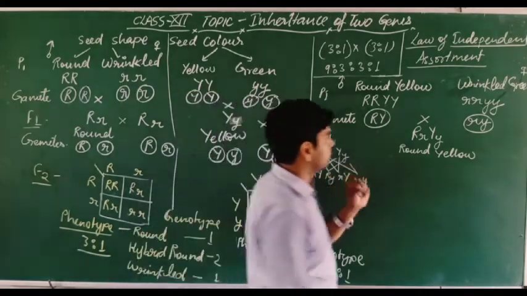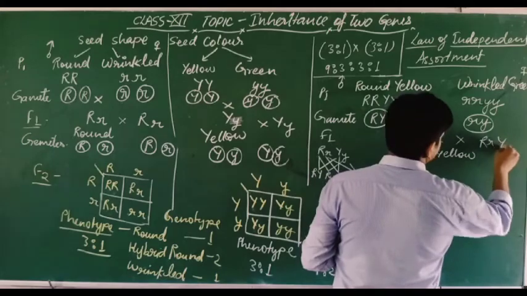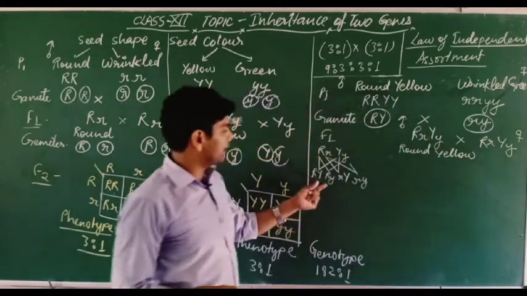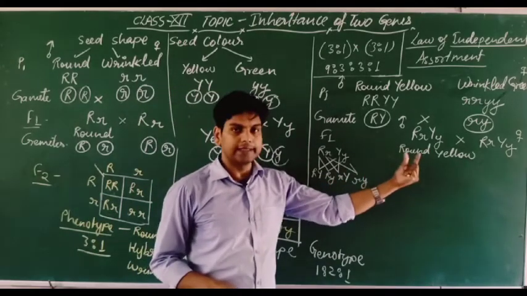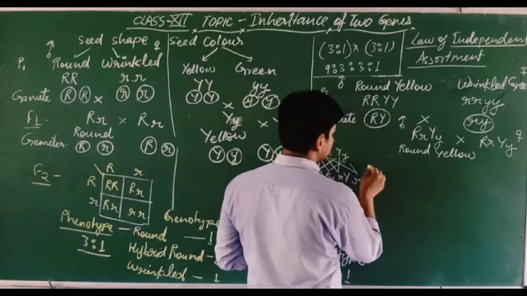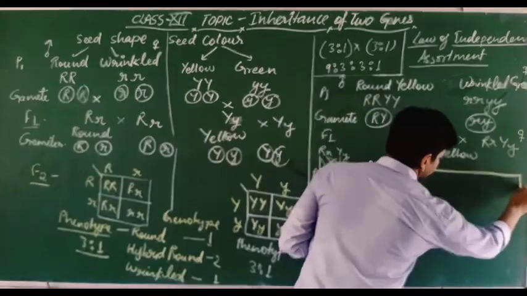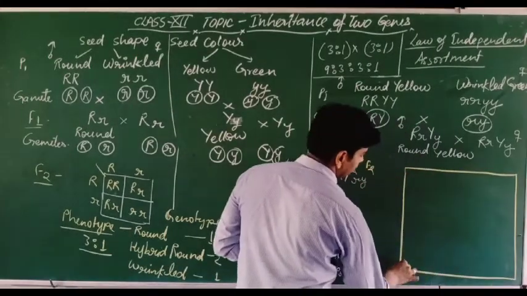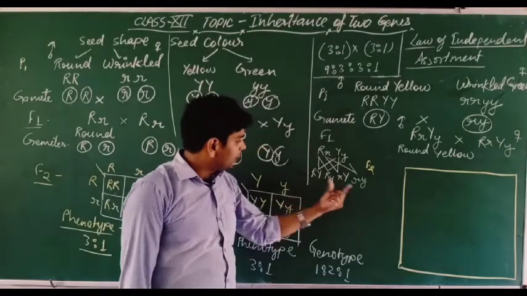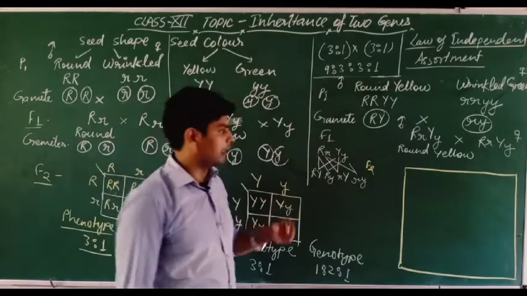So when we make the cross between two members of the F1 generation, like this, this is female one, this is male one. So these are the gametes in both the parents. Similar types of gametes are formed. So let's get the F2 generation here. Make the Punnett square. Dear students, in the Punnett square, I told you that it is according to the number of gametes. If four gametes are found, then we will make four rows, four columns.